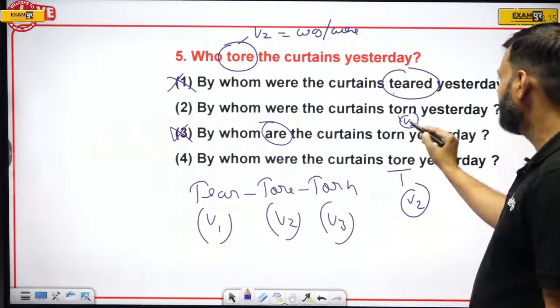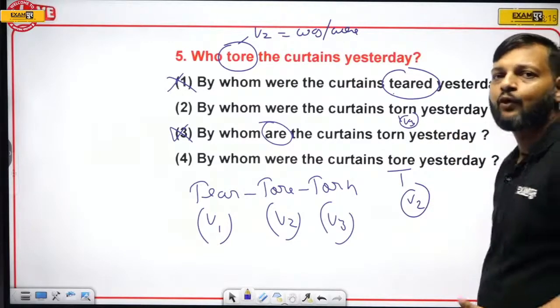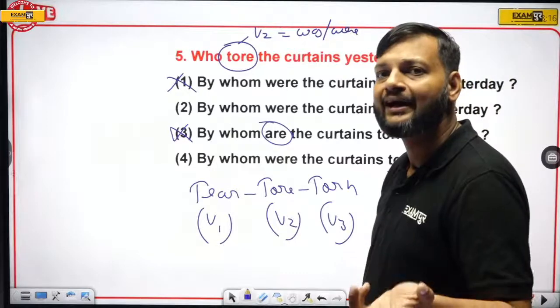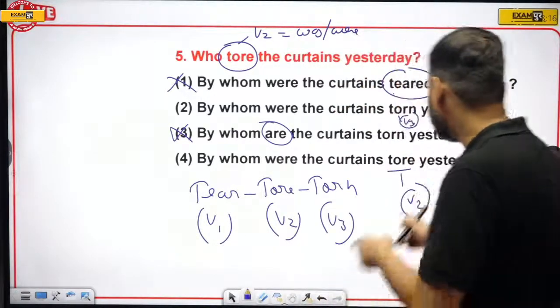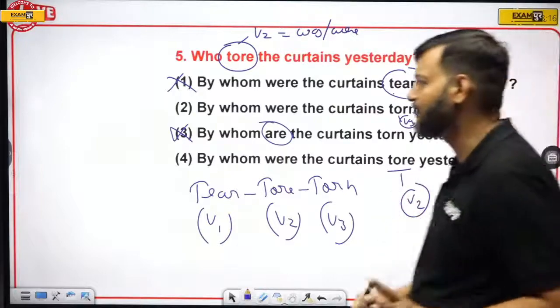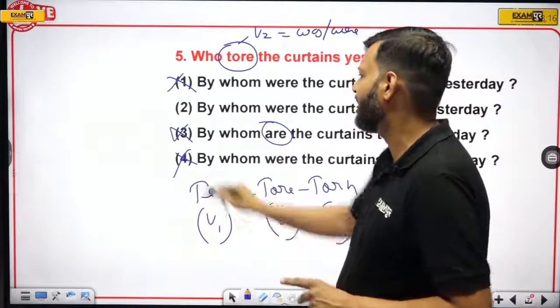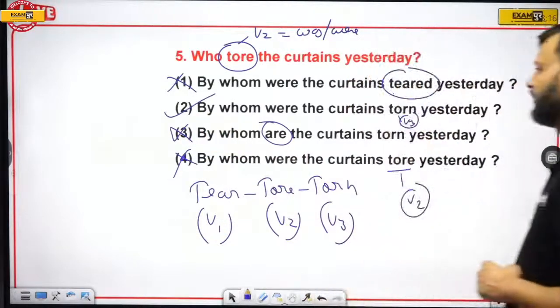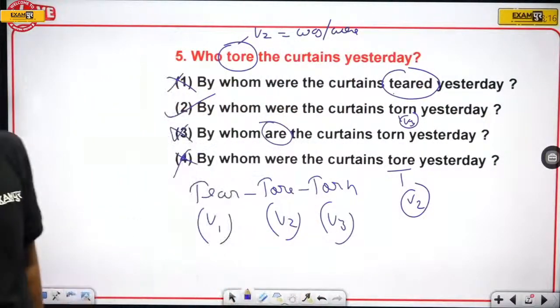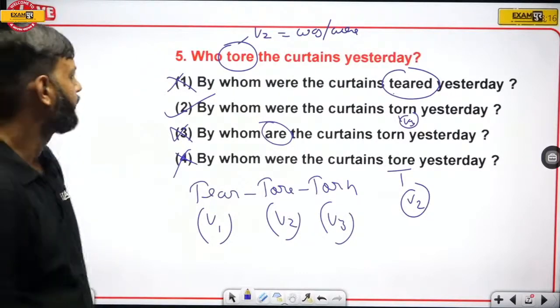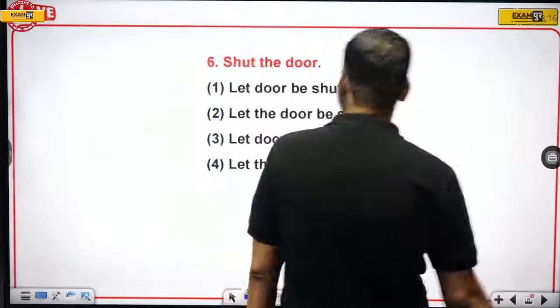Now, which form of verb is required in passive sentence? Obviously third form. Second form is not used in passive sentences. That's why fourth cannot be the answer. The answer is option number 2. Clear? Now, let's see the next question.